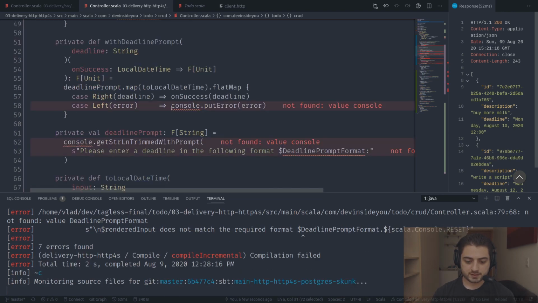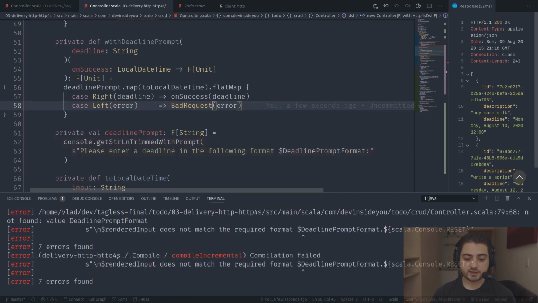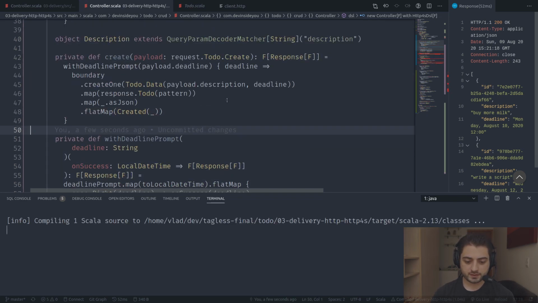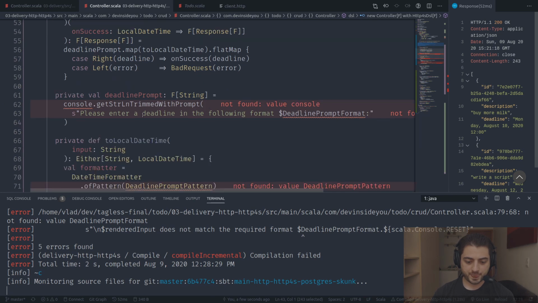All right, let's just click here. This one. Okay, so this is going to be a bad request, probably. Bad request. Okay, all right. And all units are going to be a response of F. Okay. So this one is happy. This one is happy.